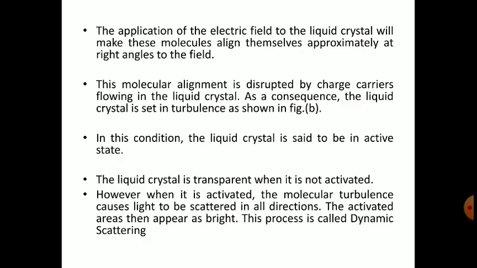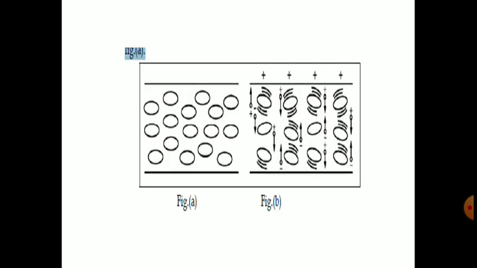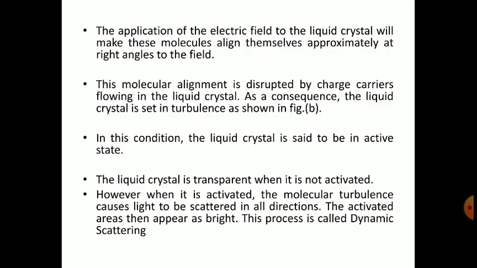This is the application of the electric field. Plus and minus means we have applied voltage to that crystal. In figure A, we did not apply any voltage or EMF, but in figure B, we applied the EMF.